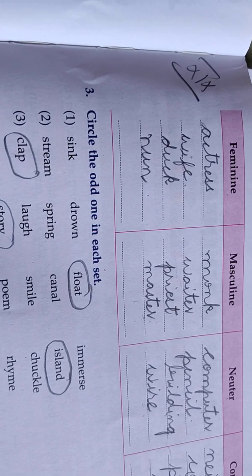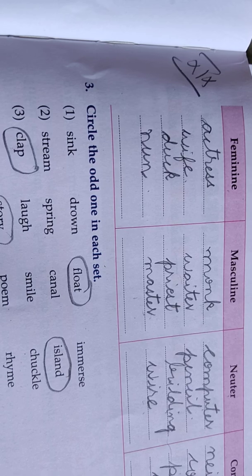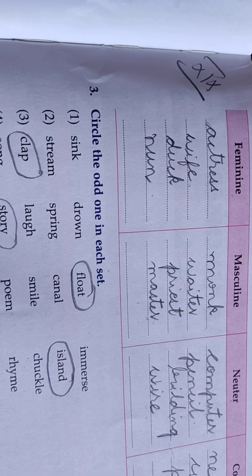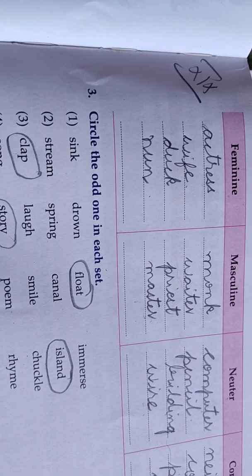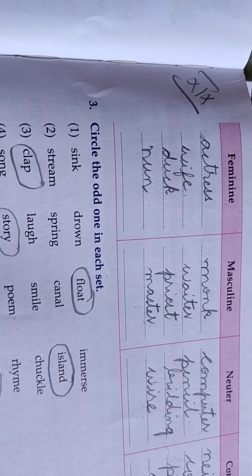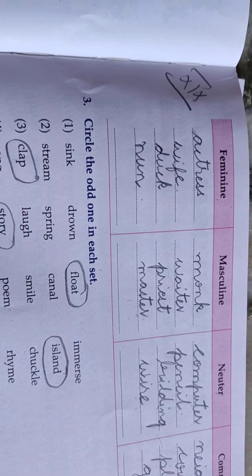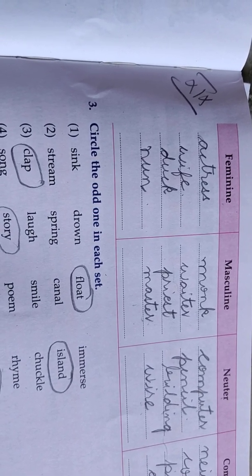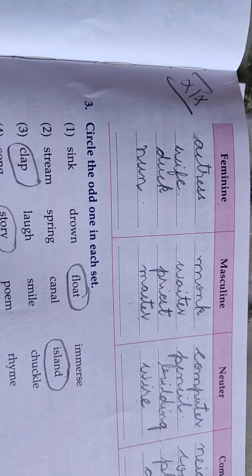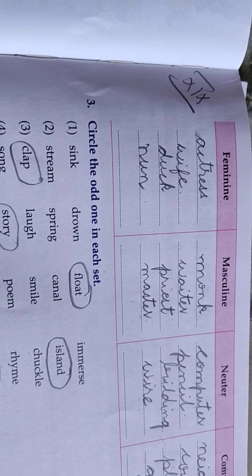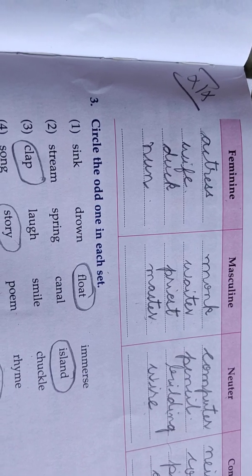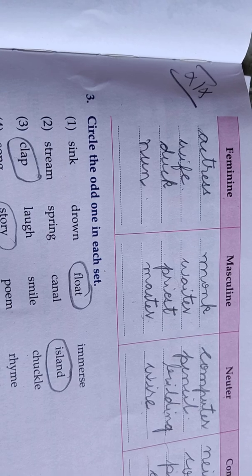Actress, feminine. Pencil, neuter. Monk, yes, it is a masculine gender. Cousin, common gender. Waiter is a masculine gender. Player, common gender. Guest, common gender. Wife, feminine gender. Priest, masculine, boy. So it is a masculine gender. Master, masculine gender. Duck, it is feminine gender. Wire, it is neuter gender. There is no life in it. Then nun, it is a feminine gender.